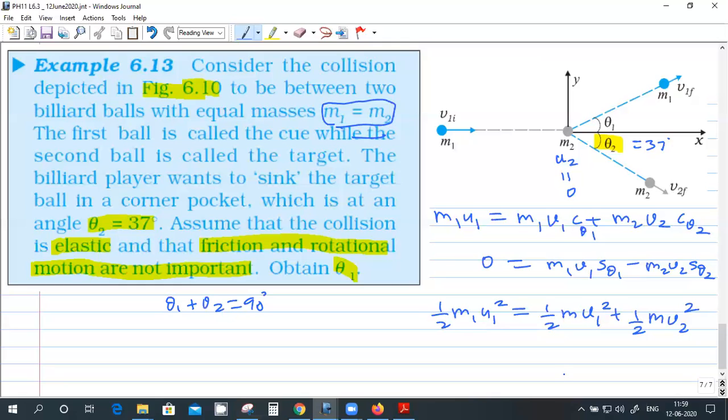Okay, from this, it is the same as U1 square equal to V1 square plus V2 square. This is correct? From this, I'm getting this one. This is one relation. And then from here, we get, the mass will cancel because the masses are equal.